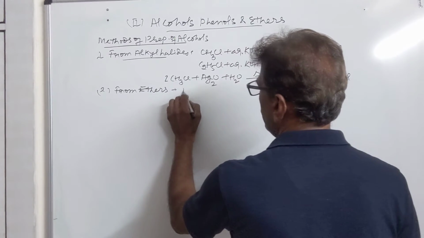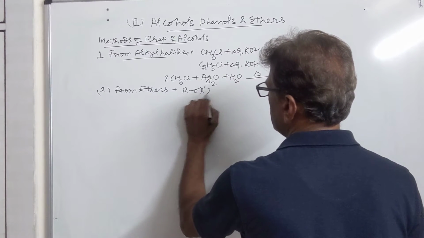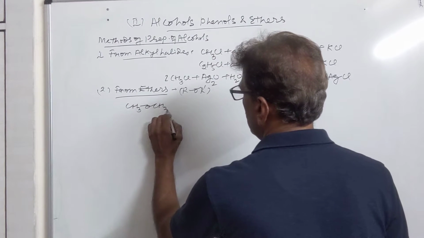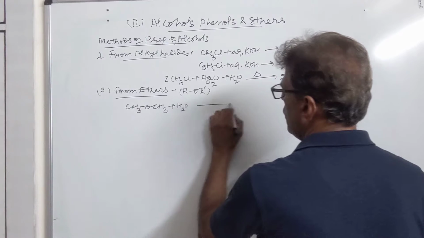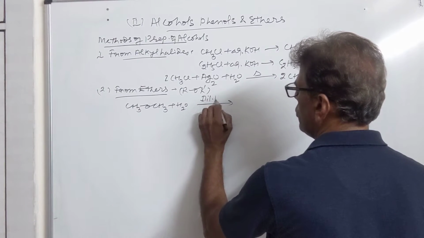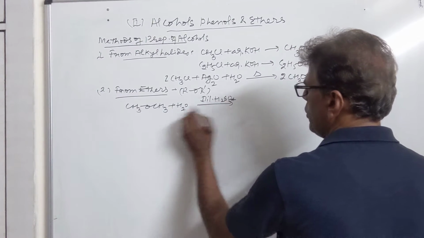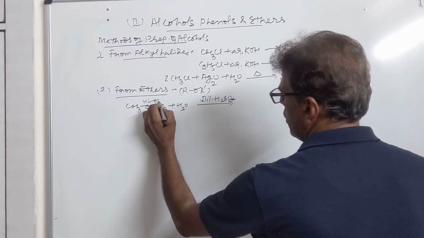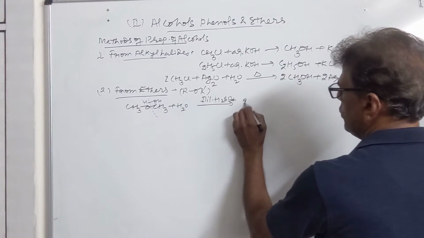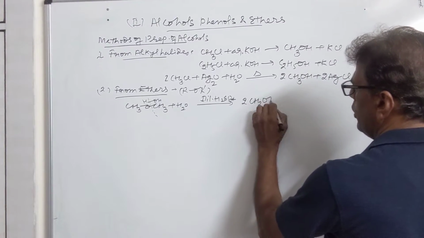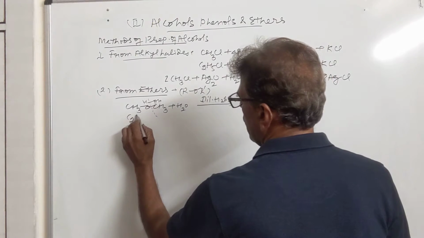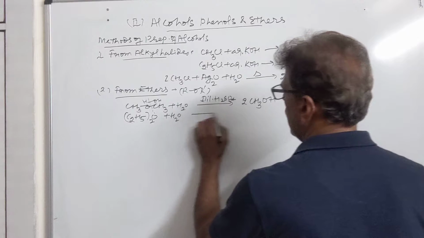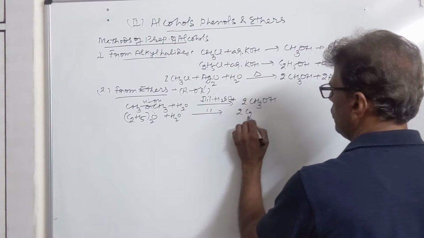Ethers, as we know, have the general formula ROR. They can be hydrolyzed by water in the presence of dilute H2SO4. We add a water molecule and the molecule is broken from this point. Water breaks like this, and you will get two molecules of methanol. Similarly, diethyl ether can be hydrolyzed, and we get ethyl alcohol.